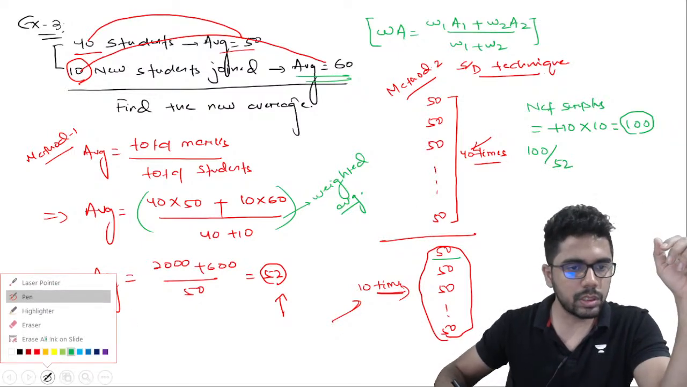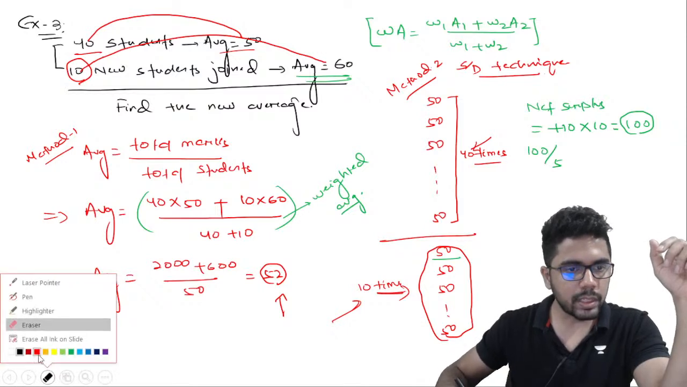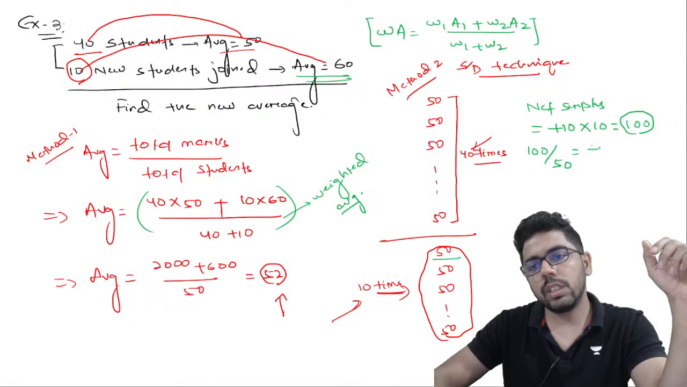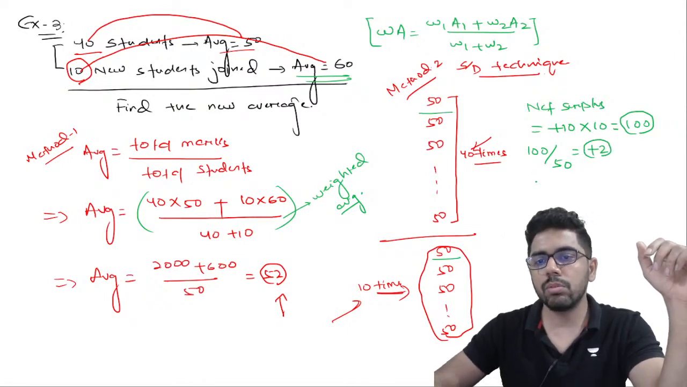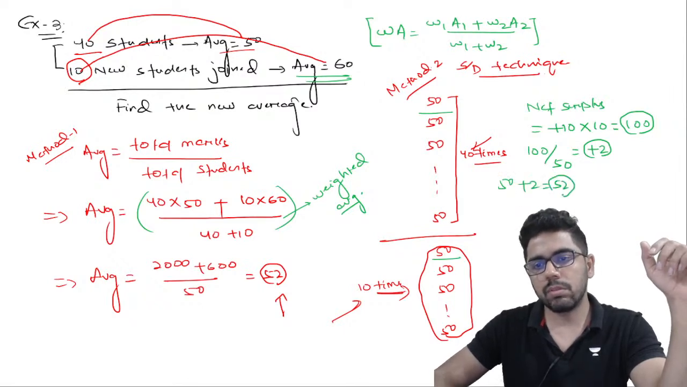So how many students are there in total? I have 50 students in total. I'll divide the net surplus equally among all 50 students. So each of them gets plus 2. So earlier I had given 50 to each of them, now 2. So 50 plus 2, the average becomes 52.